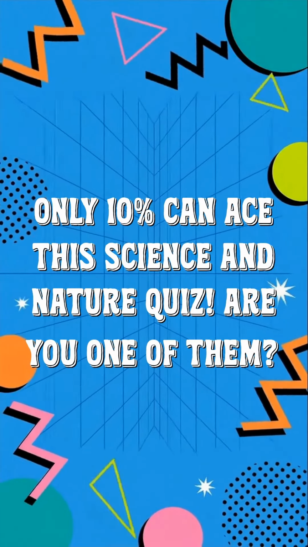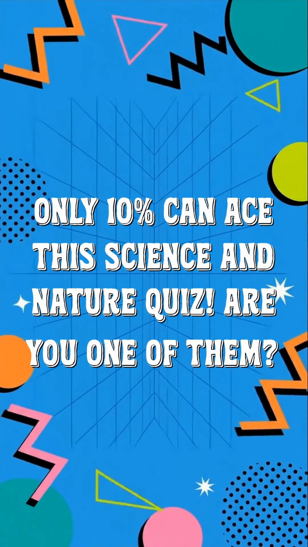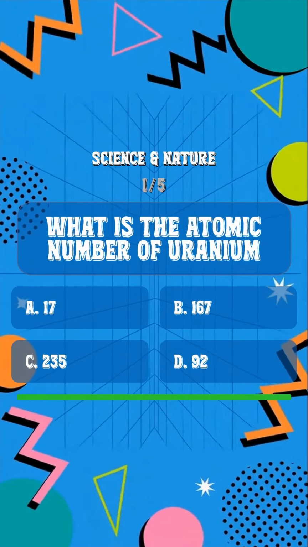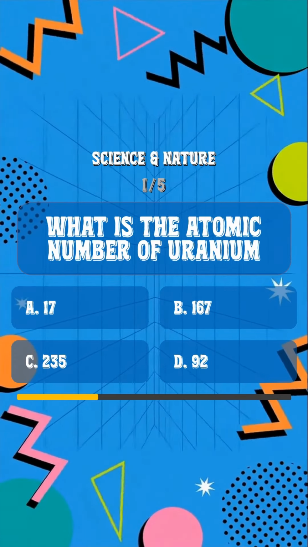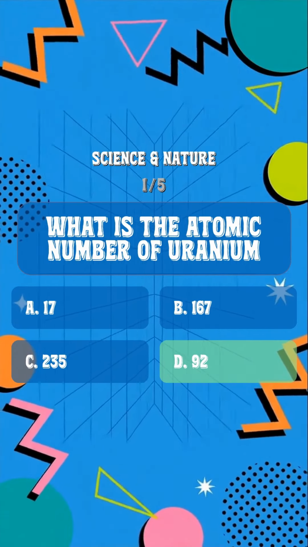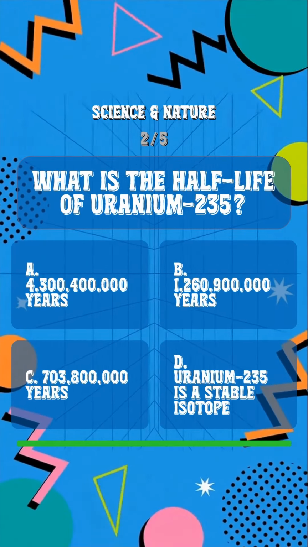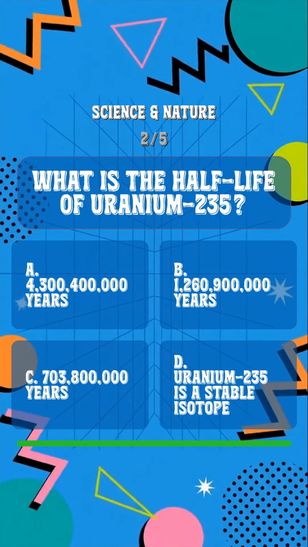Only 10% can ace this science and nature quiz. Are you one of them? What is the atomic number of uranium? The answer is 92. What is the half-life of uranium-235?